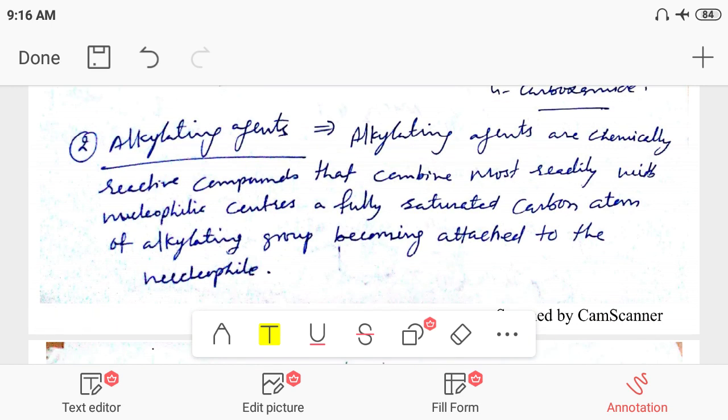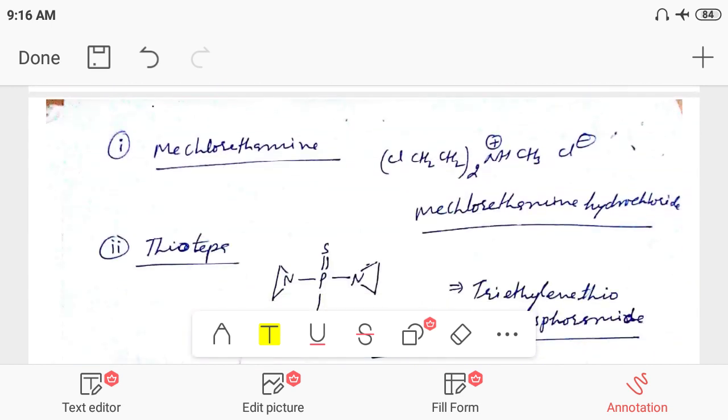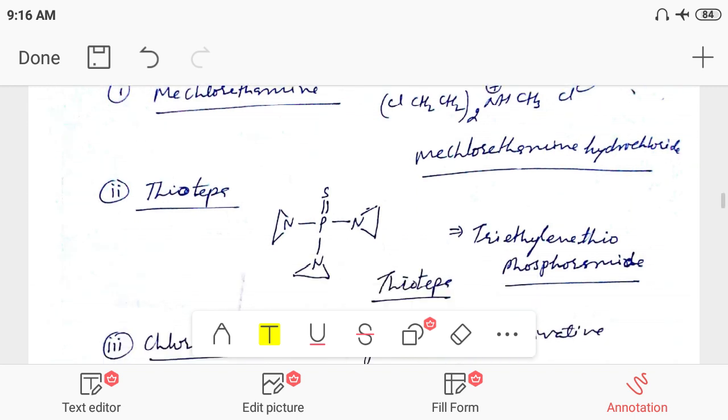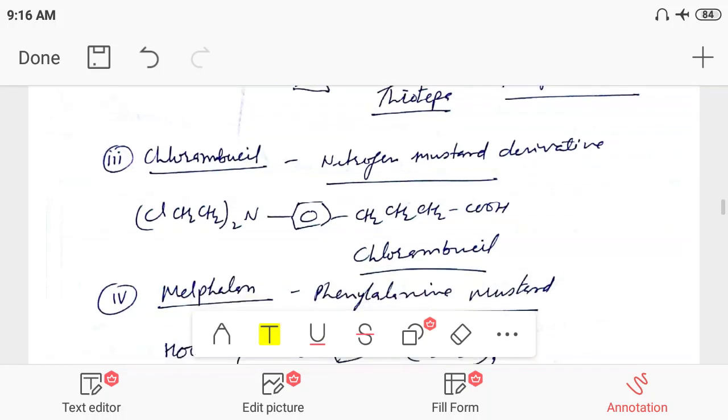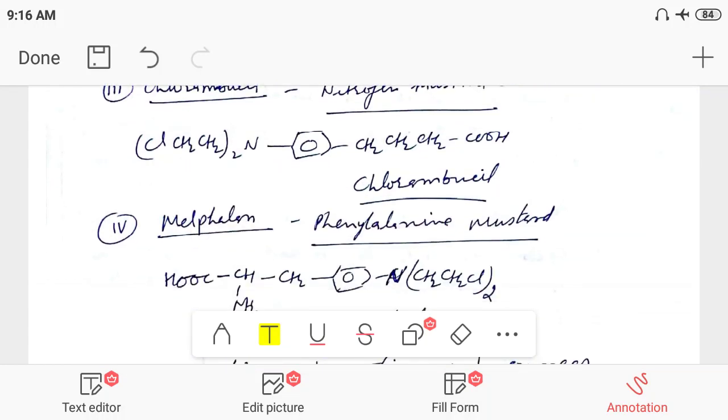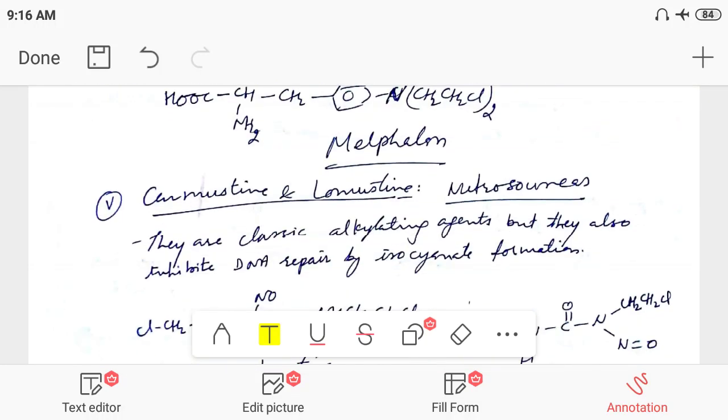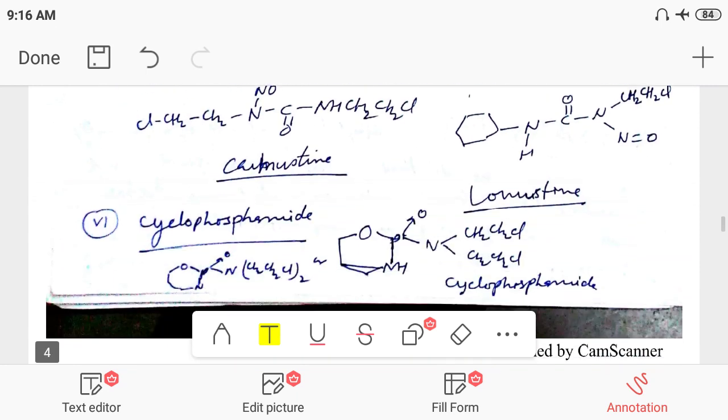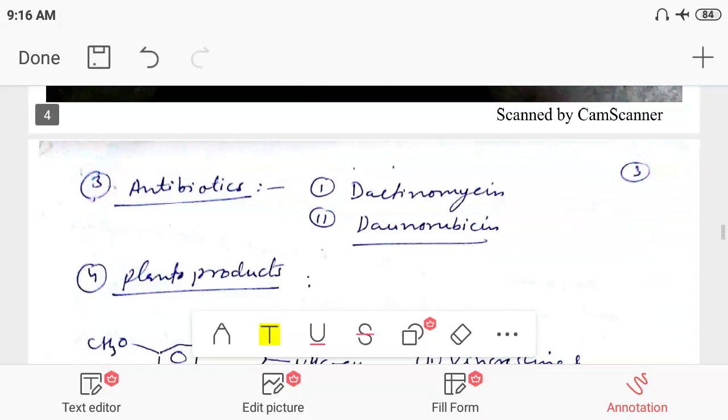Also, we have discussed alkylating agents. Alkylating agents can alkylate the DNA and RNA. So the mechlorethamine, thiotepa, chlorambucil, melphalan, carmustine and lomustine, that is nitrosourea, and cyclophosphamide that we have discussed previously.